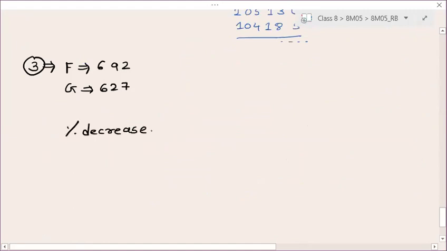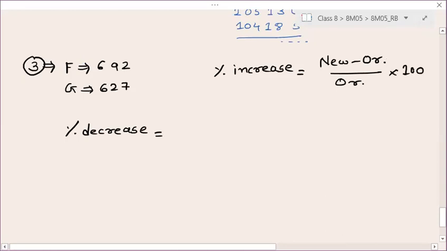What should be a percentage decrease? In last class, I have shown you the formula of percentage increase. What was your percentage increase? New quantity minus original quantity divided by original quantity into 100. I have given you to write this formula 5 times. Tell me. New minus original by original into 100.